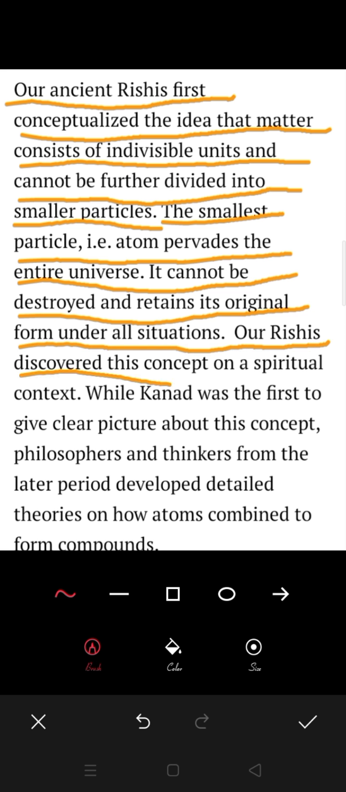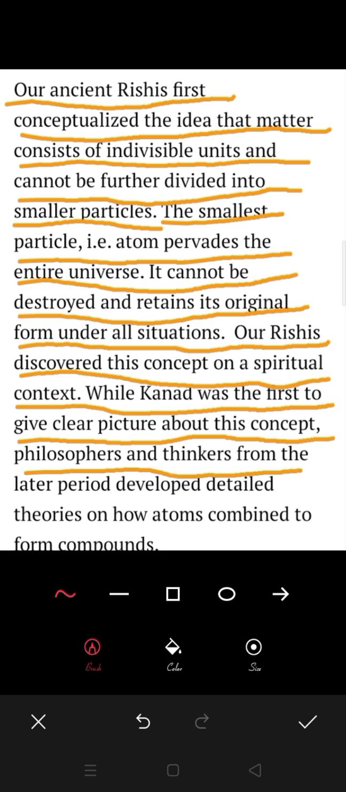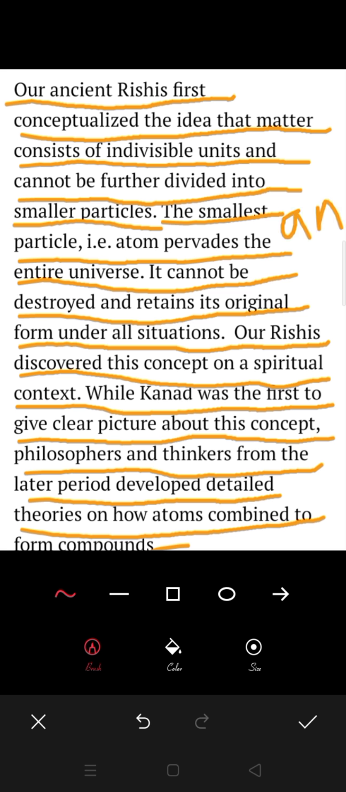The rishis discovered the concept in a spiritual context, while Kanad was the first to give a clear picture about the concept. Philosophers and thinkers from the later period developed detailed theory on the atom. So now we are saying atom, but before, when Maharishi Kanad discovered the smallest particles of matter, they called it Anu. You can search on the internet: what do you mean by Anu?